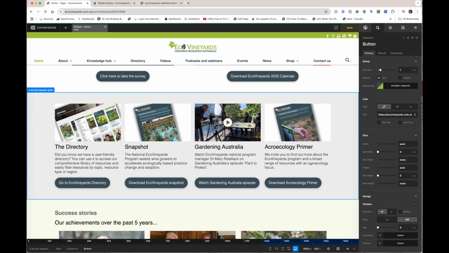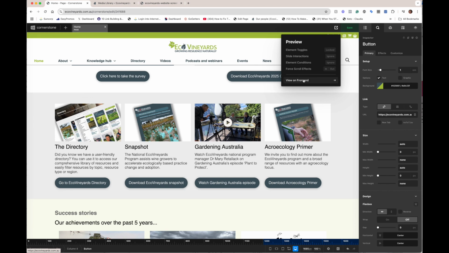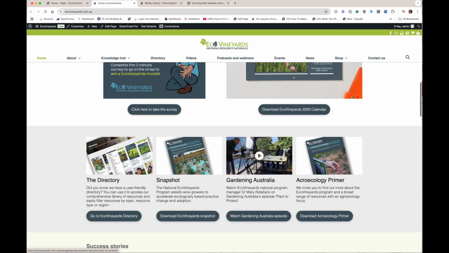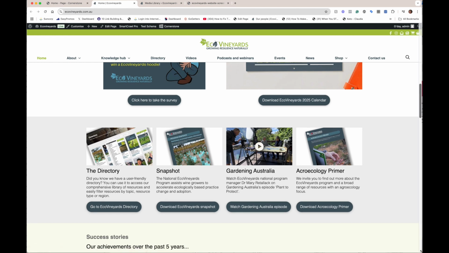Okay, the green progress bar tells you that it's saving, but it's not quite done yet. It's almost to the end. You've got to wait for it to get to the end. Okay, now it's done. And now we can click here and say view on the front end. Check it on the front end. Okay, and that's looking fine.